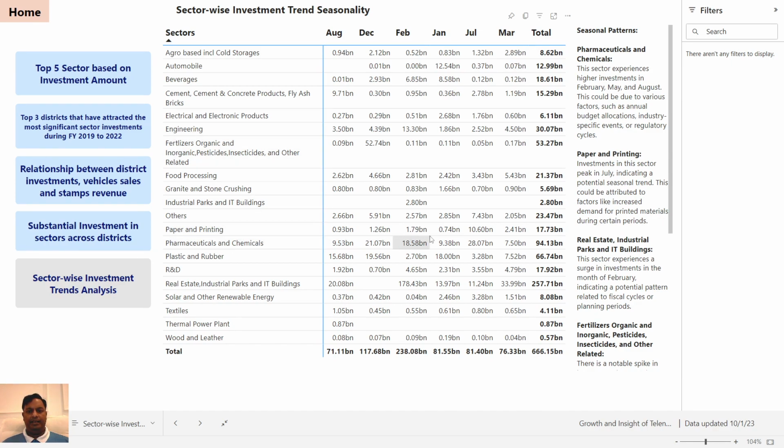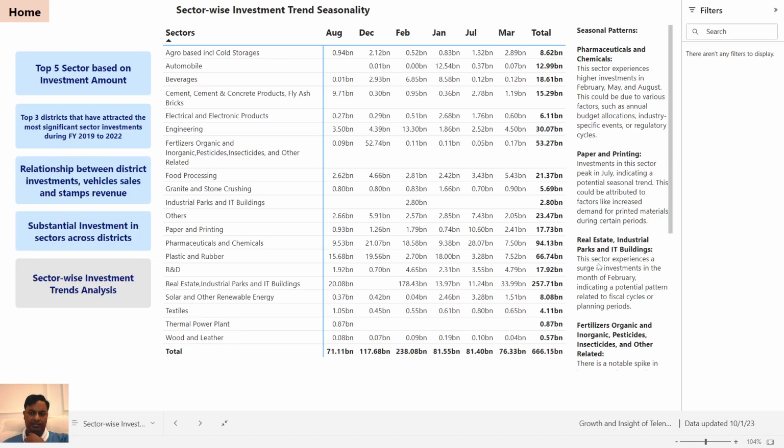Similarly, paper and printing. Investment in this sector peaks in July. See, in July, paper and printing 7.43 billion, indicating a potential seasonal trend. This could be attributed to factors like increased demand, maybe in this particular month, for printed materials during certain periods. Right? Next is real estate, industrial parks, and IT buildings.